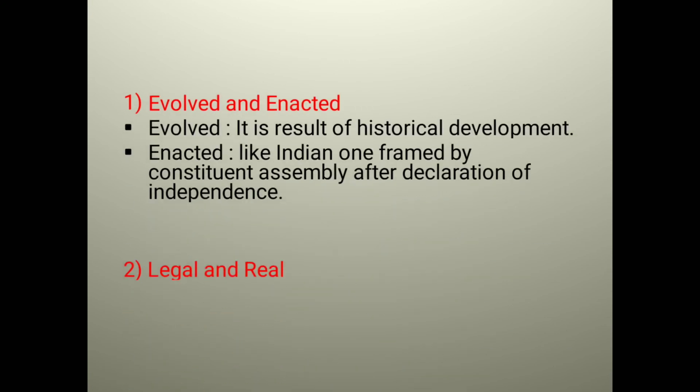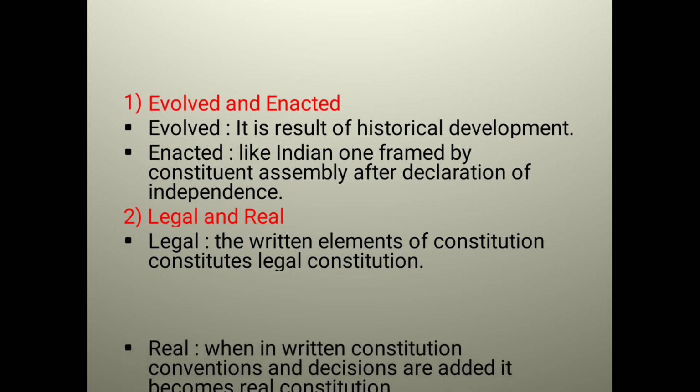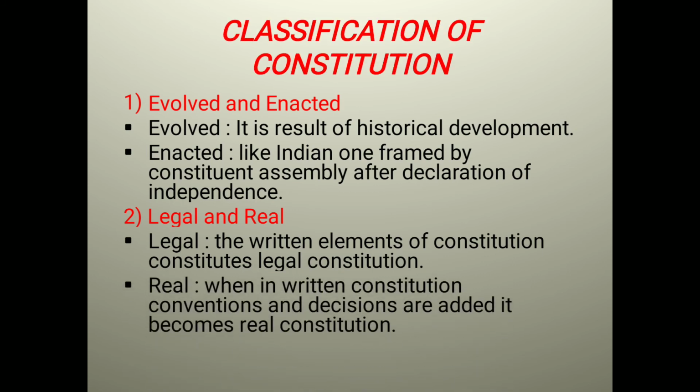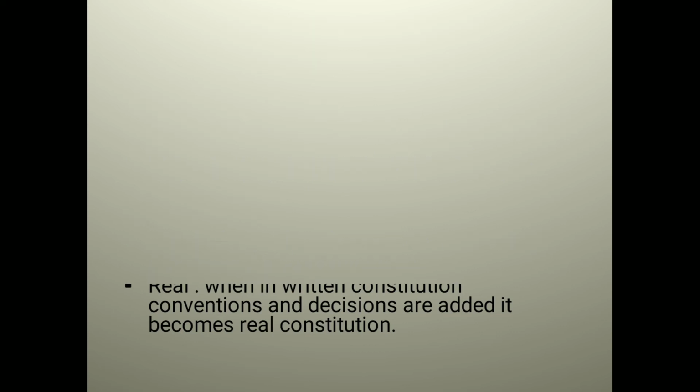Now we come to the classification of constitution. I have written four types of main classification. First, evolved and enacted. Evolved is a result of historical development, and it is formed after discussion, like after the formation of Constituent Assembly. We formed our constitution. That is the enacted one, which is written. And real are those which are written, but in that, real made decisions are also added, then it becomes a real constitution.